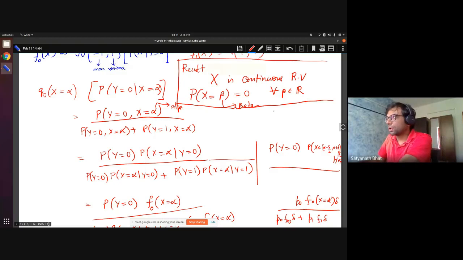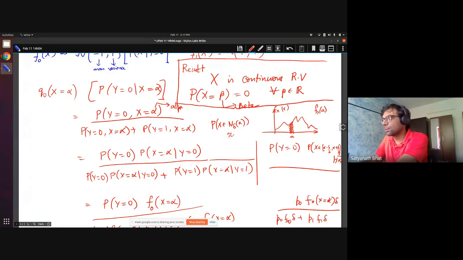And if you recollect the interpretation of density, if you have a density like this, let us say f_X of x, and at a particular value A, what is the interpretation of f_X of A? If you take a small delta neighborhood or interval around A, the probability that X falls in the delta neighborhood of A is approximately equal to f_X of A times delta. This is the interpretation that is given to the density.